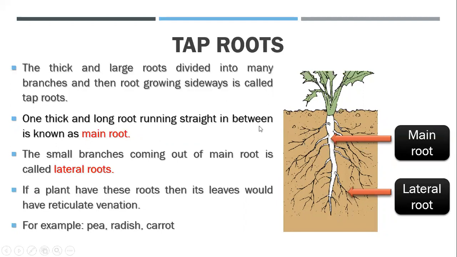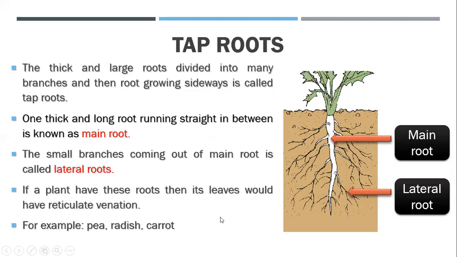The main root you can see is the center thing, which is the thickest part and running in the center, and the lateral root is basically the branches which are coming out of the main root. So as you can see in the diagram also, this is the main root and this is the lateral root, right? The small branches coming out of the main root are the lateral roots.